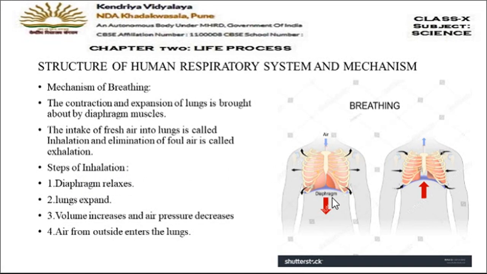You can see here in the diagram that the arrow is shown downside. This diaphragm, which is a muscular partition, moves down, meaning it relaxes first. When it relaxes, the lungs also expand, because when it moves down, the lungs also get space to move down. When the lungs expand, the volume increases inside the lungs. Then the space or the volume inside the lungs will also increase.